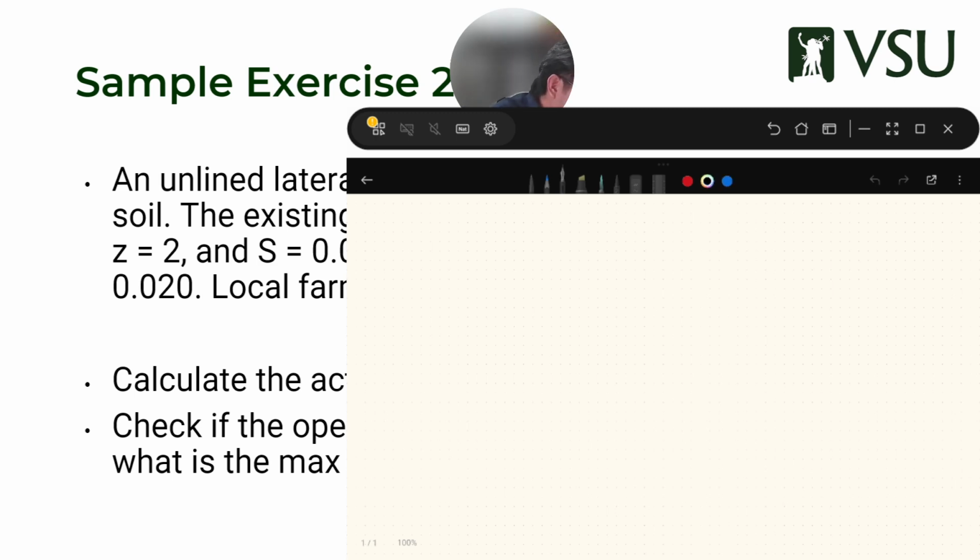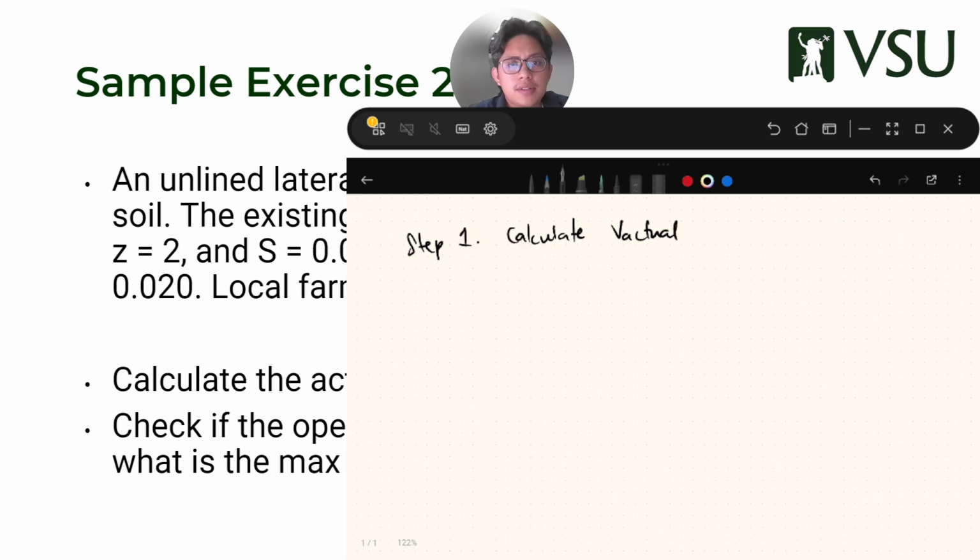So again, step one, calculate V actual. How do you solve? Manning's. V equals 1 over N, R to the 2/3, S to the 1/2.